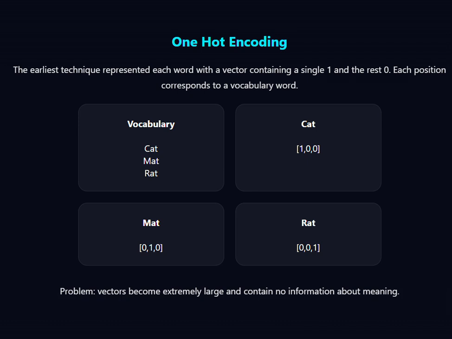Now, let's talk about a real world example. Imagine a dictionary index number system. The cat's entry is, suppose, 2034, the dog's entry is 7811, the plane's entry is 112, right? Numbers identify words but contain no meaning. Are you understanding? These numbers are useful for identifying words, but they themselves contain no meaning, right?